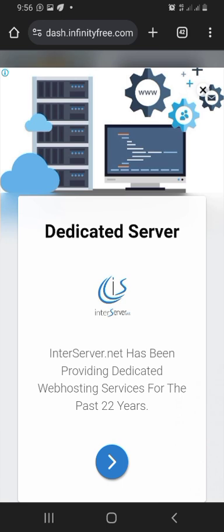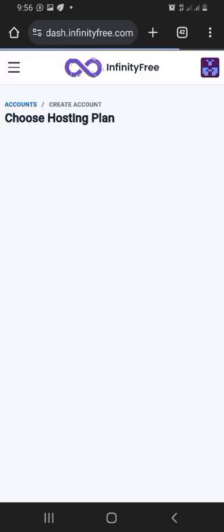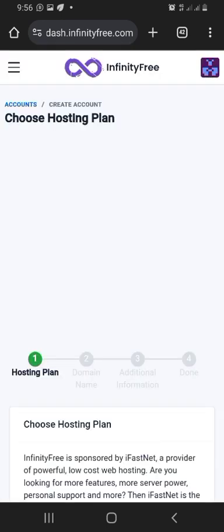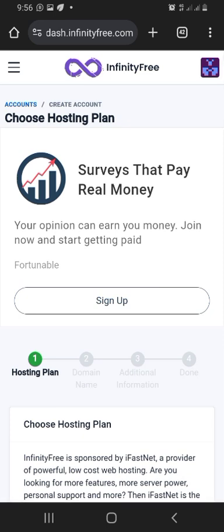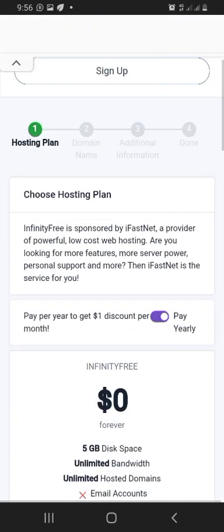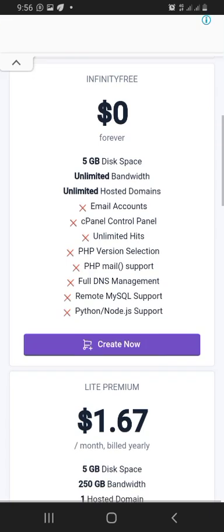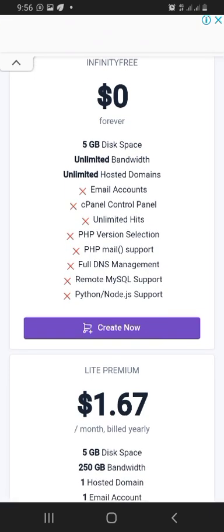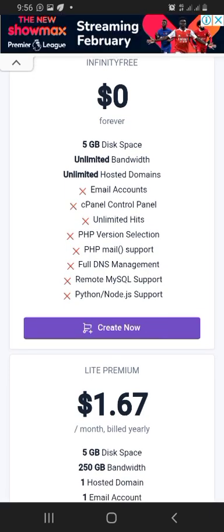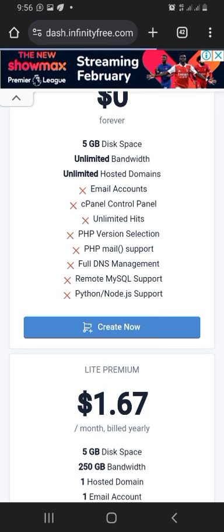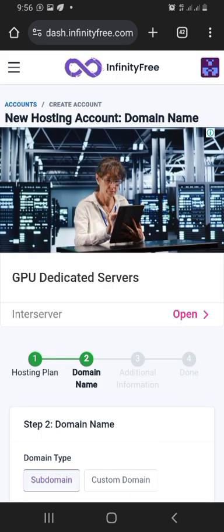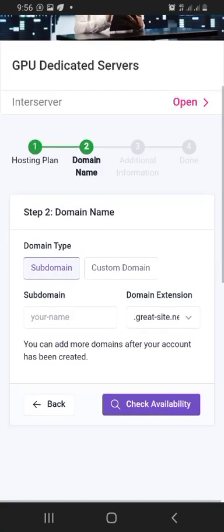The reason is that many people who are using the hosting account are using Google ads to make their money as well. So that's the idea there. Nothing is actually free, because as you are doing all those things, advertisements are playing. You can see the $0 plan that they have, but you can see some strikes that they also put there, things that you cannot get free. So that one is the one I'm going to choose.